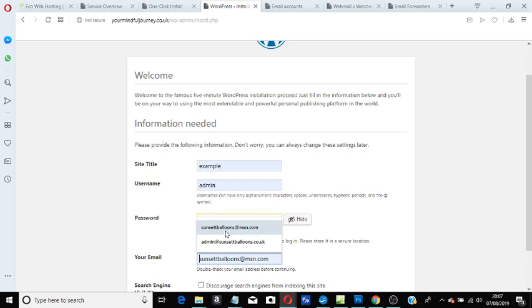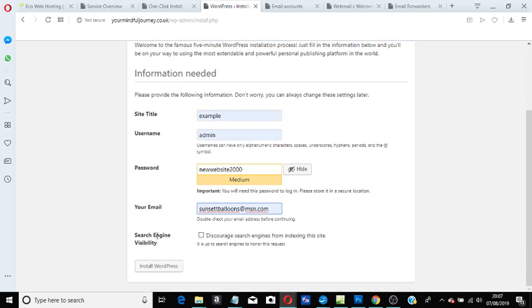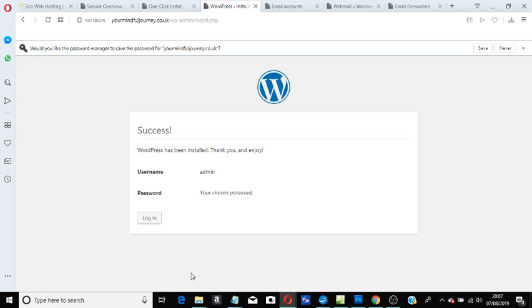And then I'm going to put an email address on there, and it says down here search engine visibility, discourage search engines from indexing the site. We don't want to do that. Don't press that because we want people to see it. Install WordPress. Now at the moment you can see what's happening. It's actually installing WordPress, and it's said to log in. So that means it's successfully on the platform.